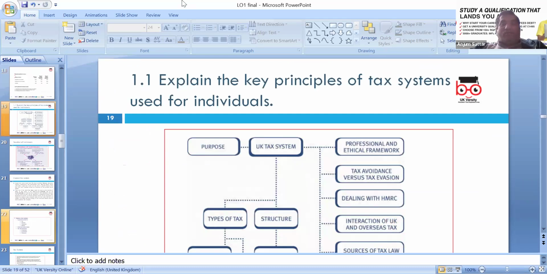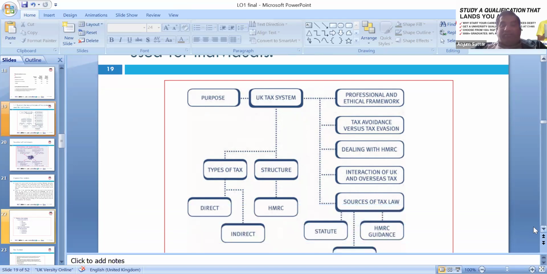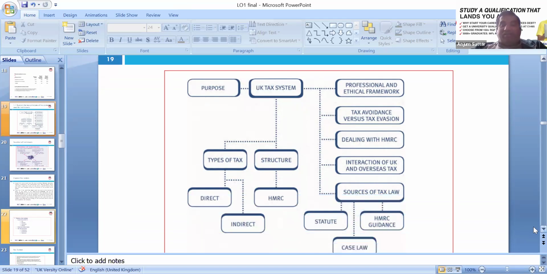Okay, so let's explain the key principles of the tax system used for individuals, the purpose of the tax system, and the professional ethical framework. We have to look at tax avoidance versus tax evasion, which we deal with through HMRC, and types of tax: direct and indirect taxes, of course VAT, where you pay indirectly, and direct taxes are collected at source.